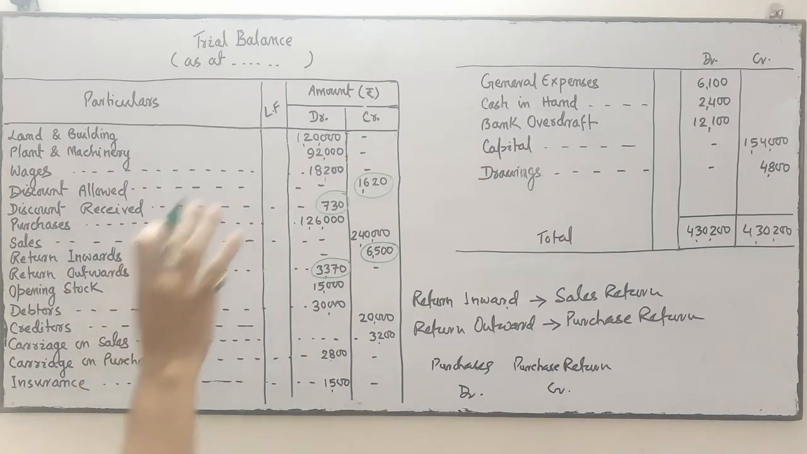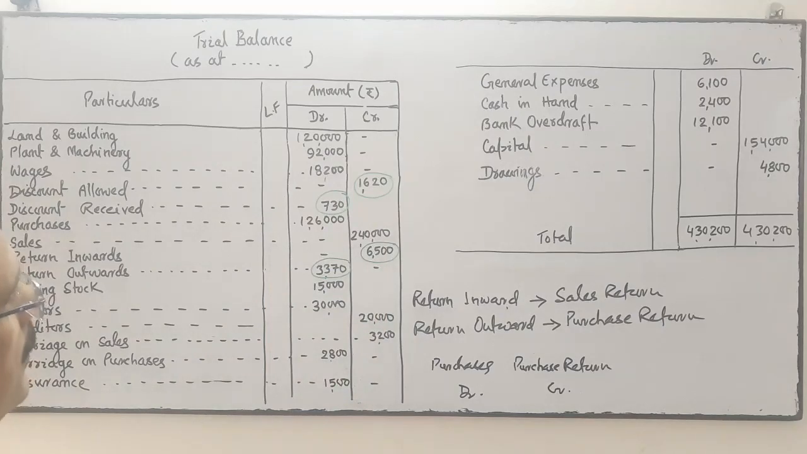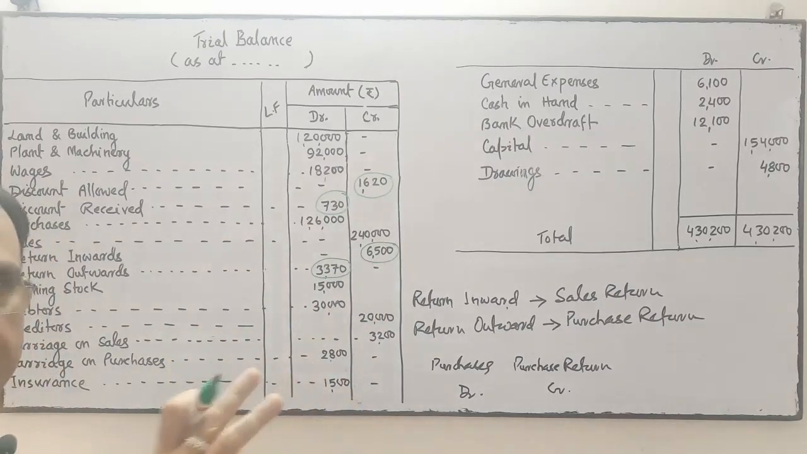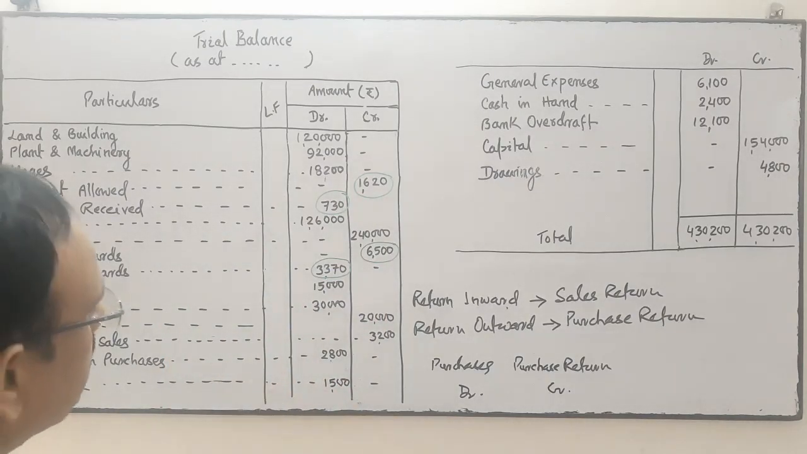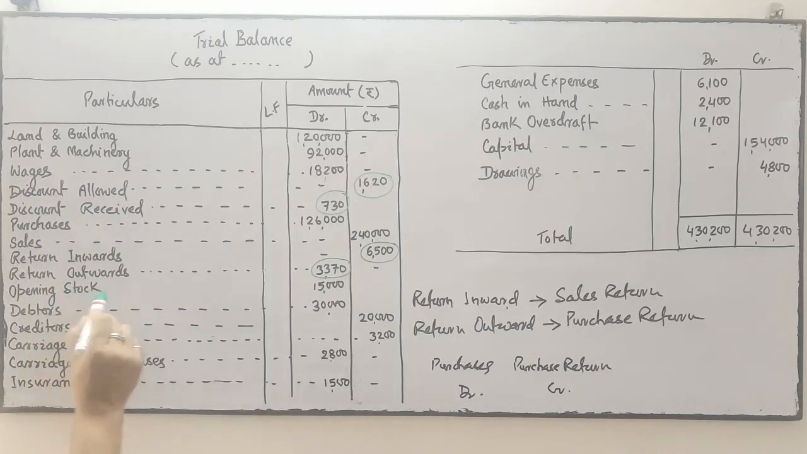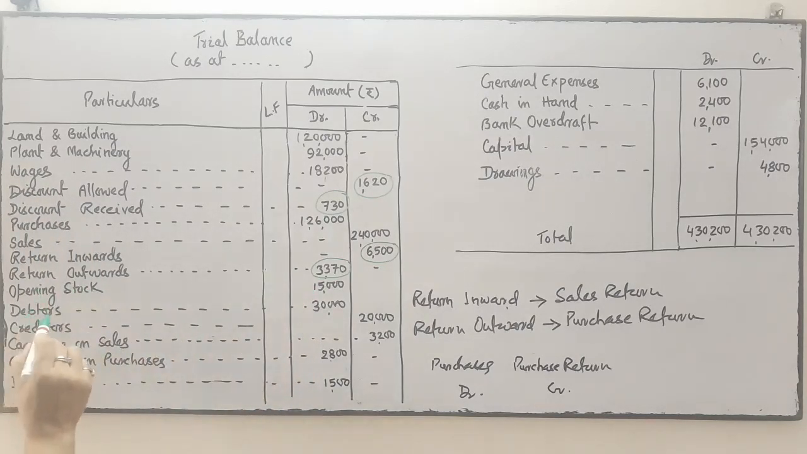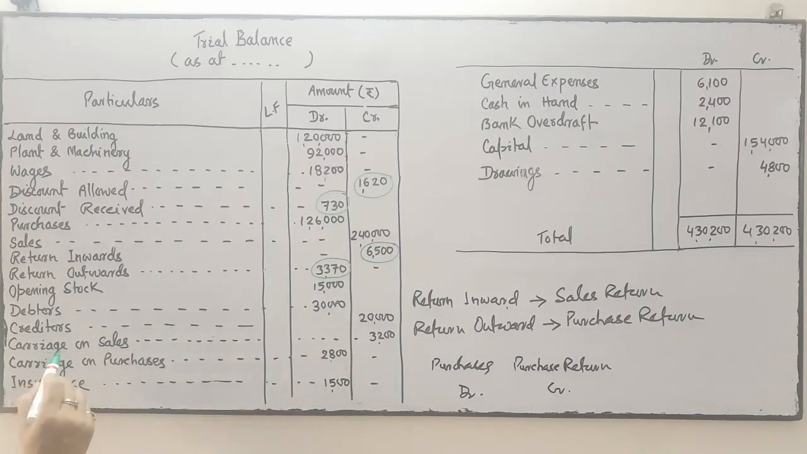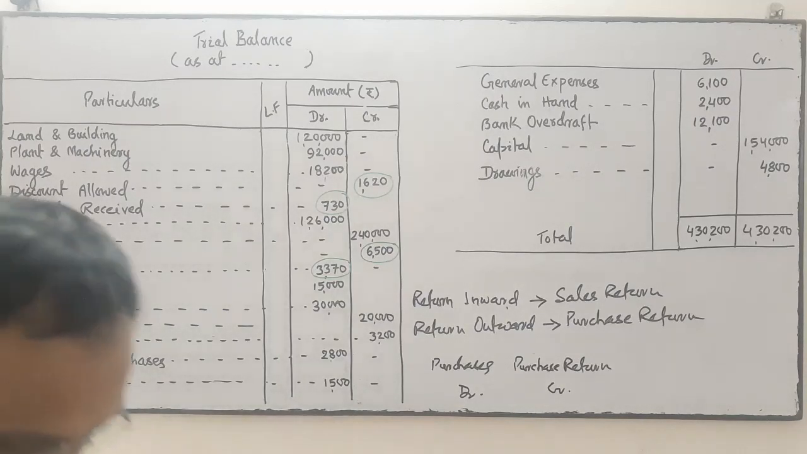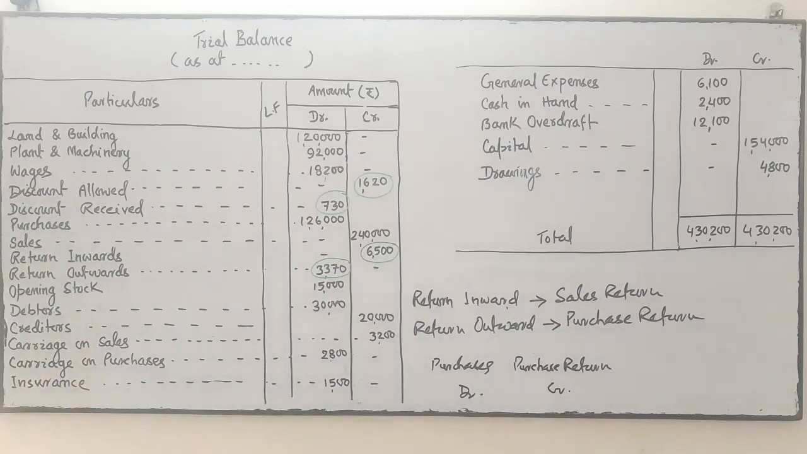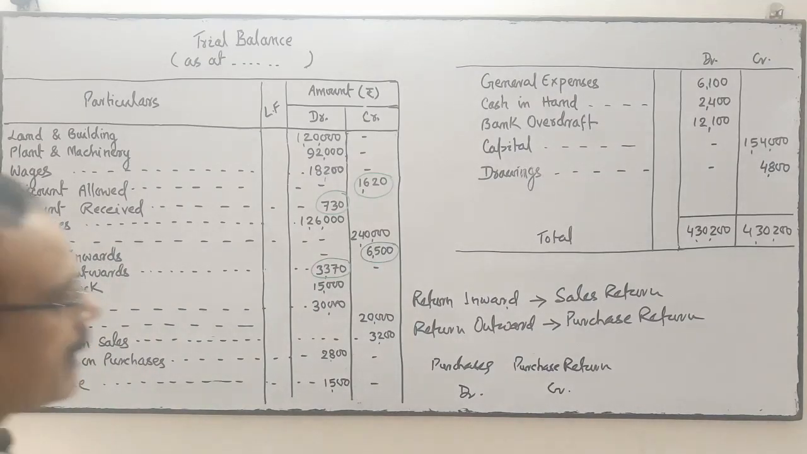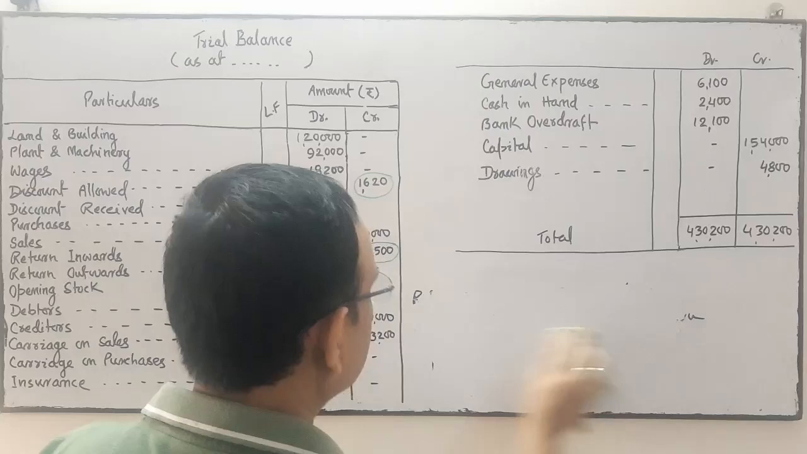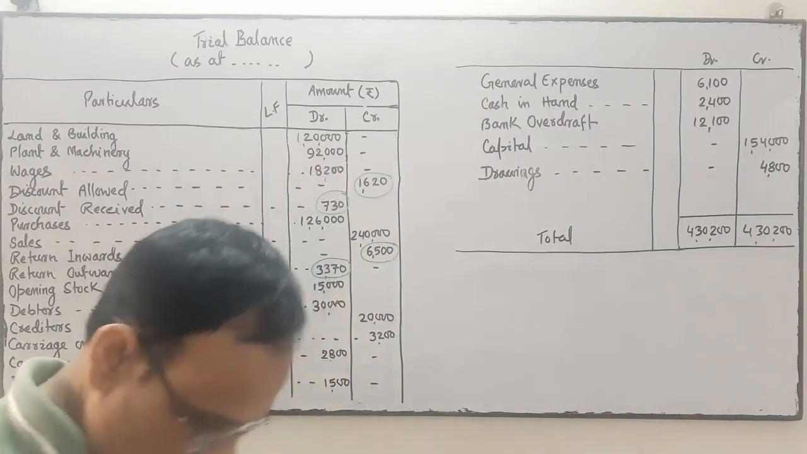So first of all, I am going to detect the errors committed by that inexperienced accountant. Opening stock is in debit, it is correct. Debtors is in debit, correct. All assets debit. Creditors is the liability, credit, correct. Carriage on sales means carriage inward. Carriage on sales is also called carriage inward.